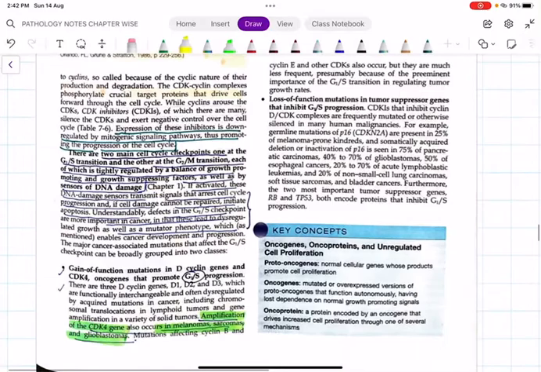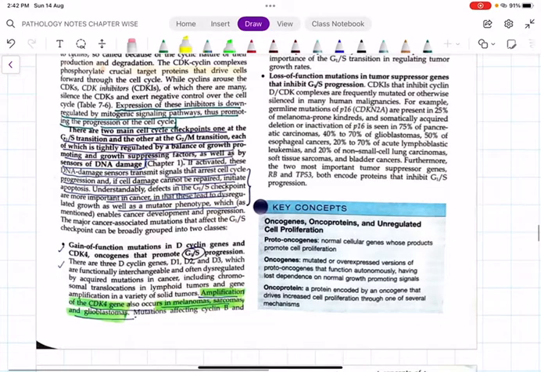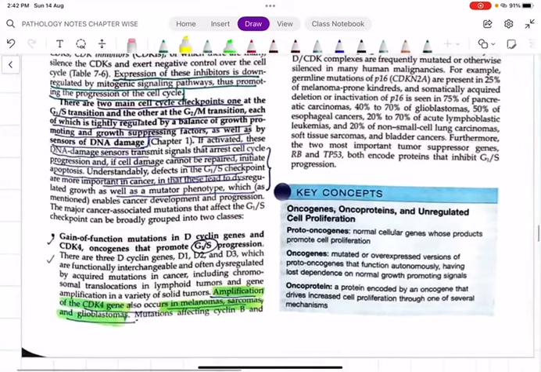Out of this, just remember some of the important features only. You already know the role of cyclins acting as cell cycle checkpoints. In the cell cycle, we have two important checkpoints: one is the G1/S transition and the other is the G2/M transition. Whenever there is a gain of function mutation in the cyclin D genes and in cyclin-dependent kinase 4, CDK4, it will promote G1/S progression.